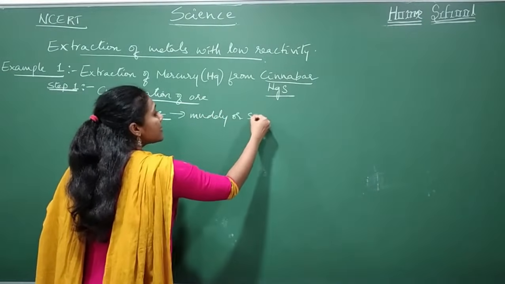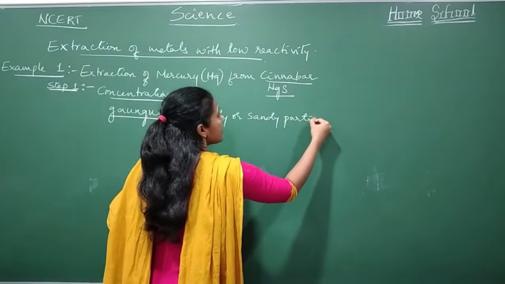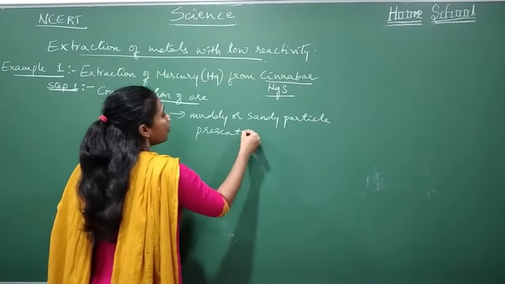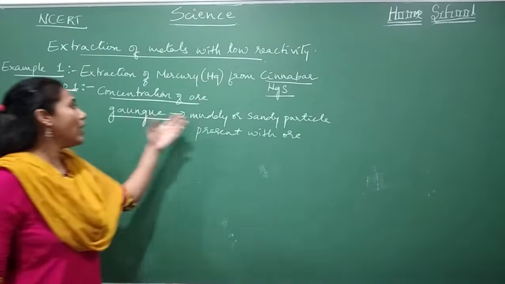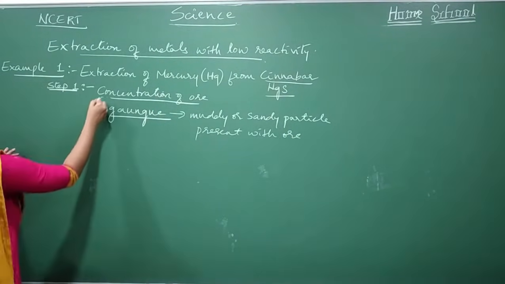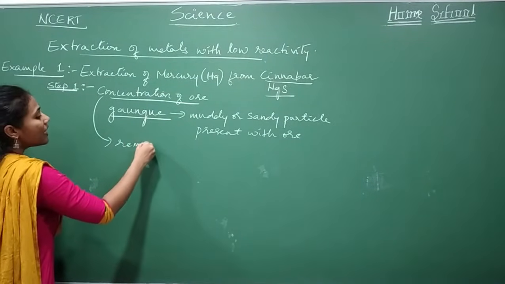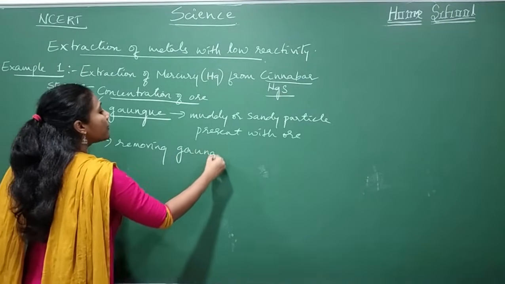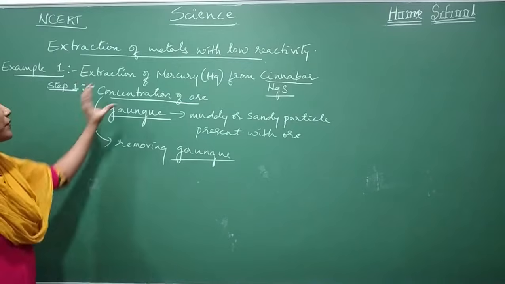Muddy or sandy particles present with the ore are called gangue. So the first step, concentration of ore, is nothing but removing gangue particles. You are going to remove the gangue from the ore. That is the first step.